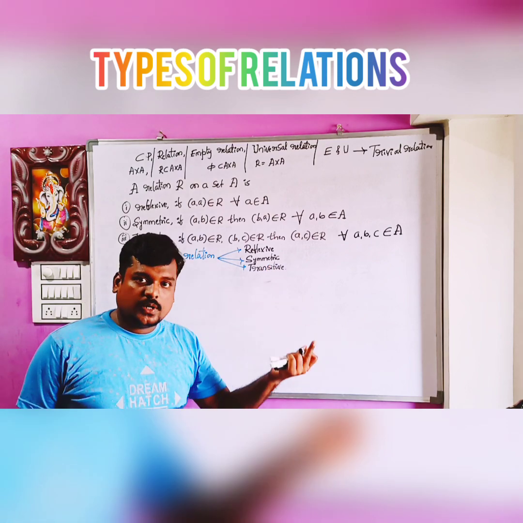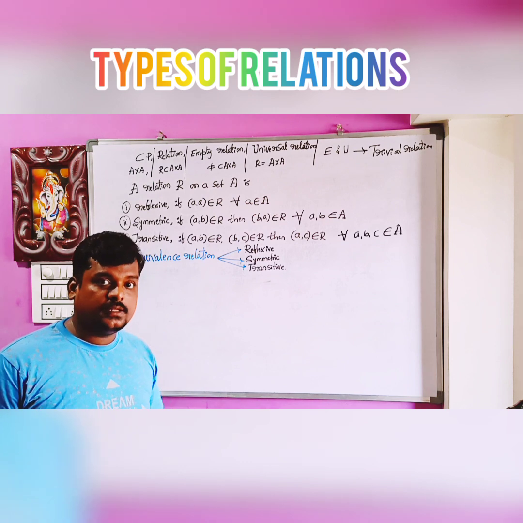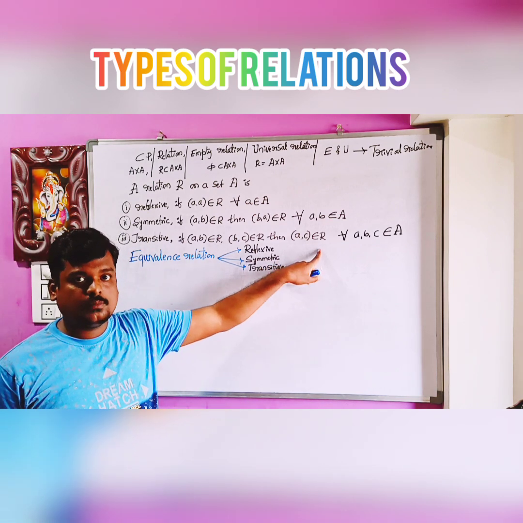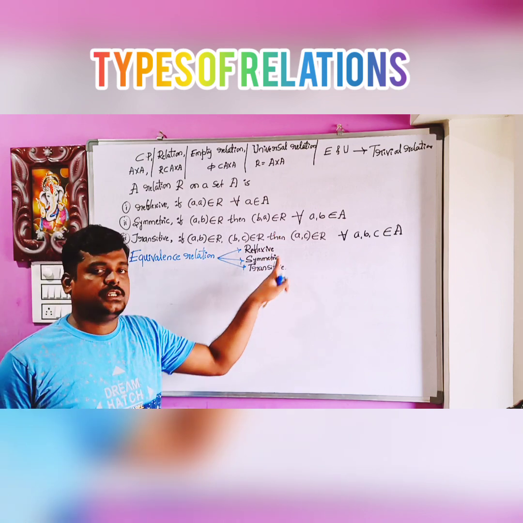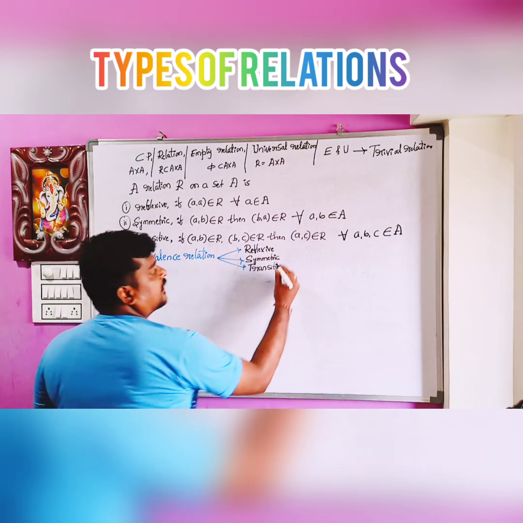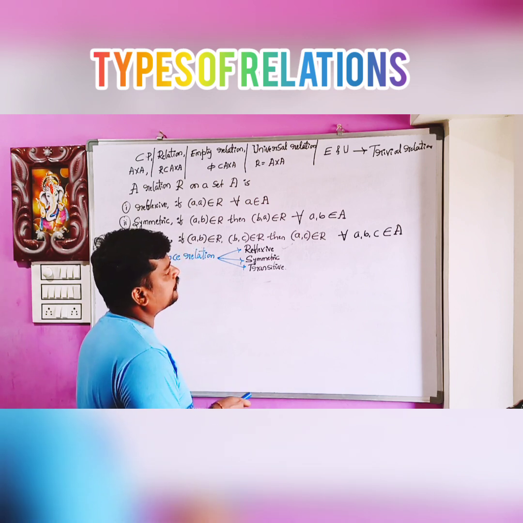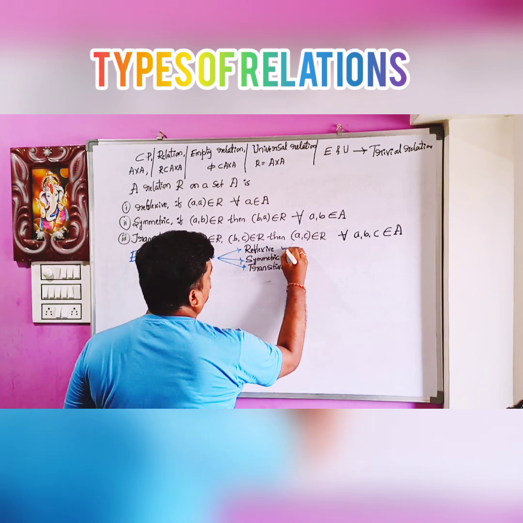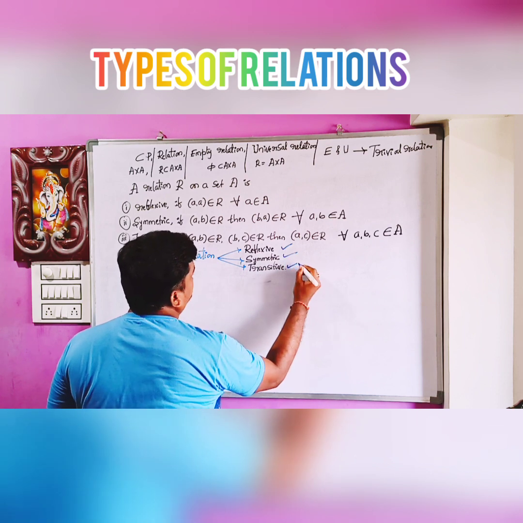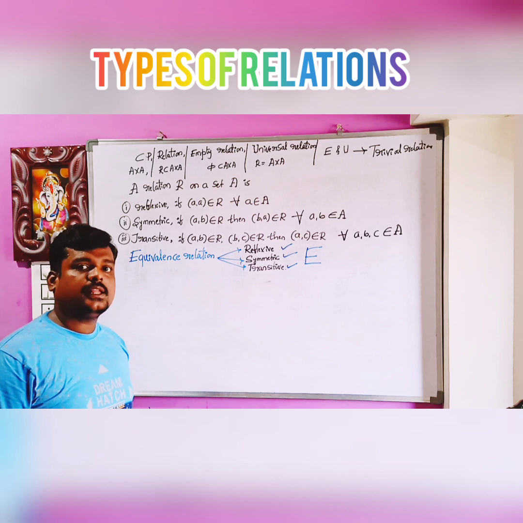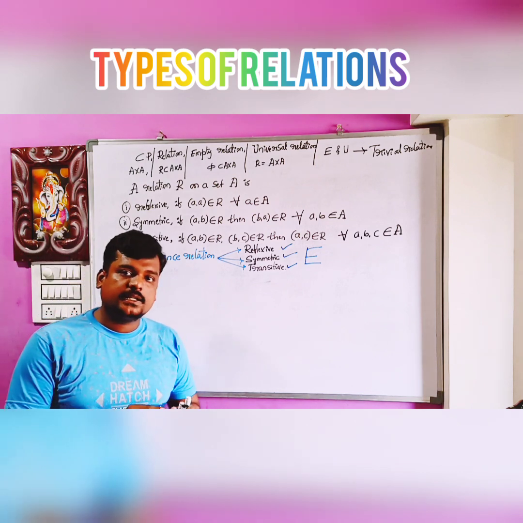If (a, b) belongs to R and (b, c) belongs to R, then (a, c) must also belong to R, then it is transitive. If a relation is reflexive, symmetric and transitive, then it is called an equivalence relation. Otherwise, it is not an equivalence relation.